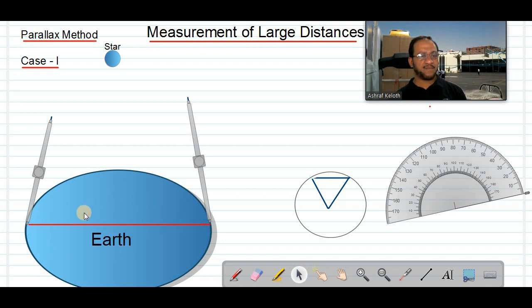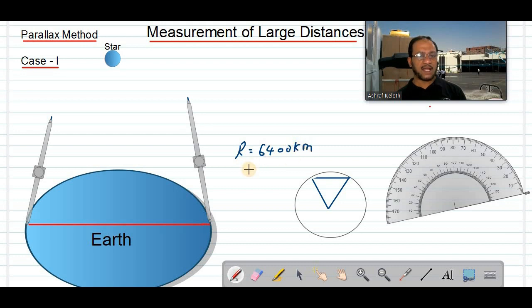This is earth. The shape of the earth is an oblate spheroid, just like an ostrich egg. And the radius of earth is 6,400 kilometers. So the mean diameter of the earth is nearly 12,800 kilometers. Radius of earth is 6,400 kilometers.